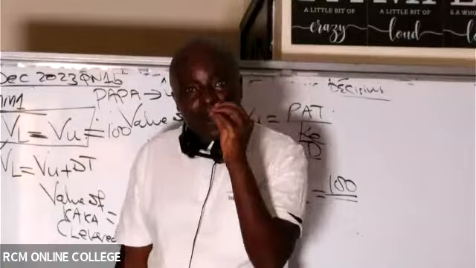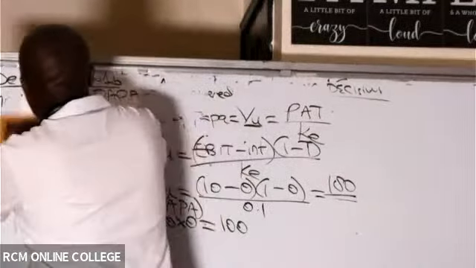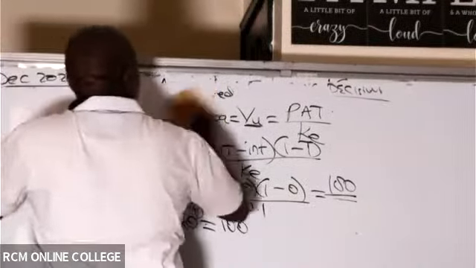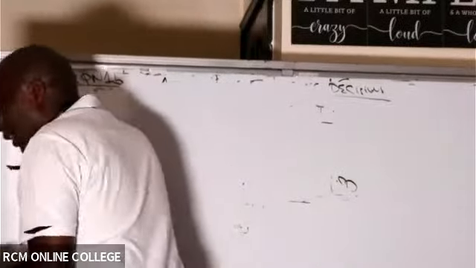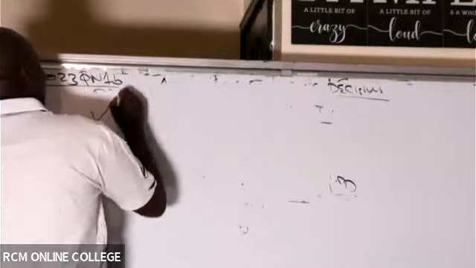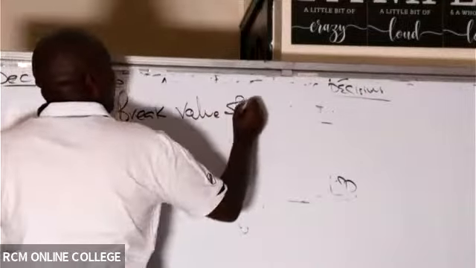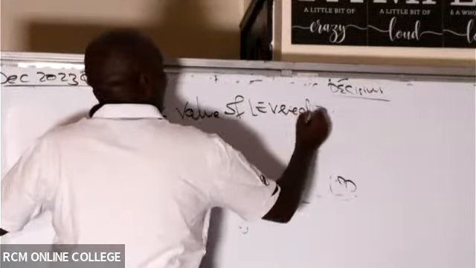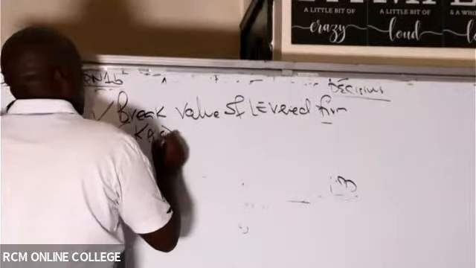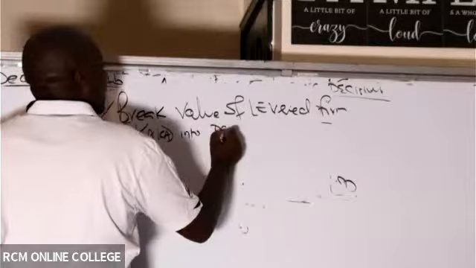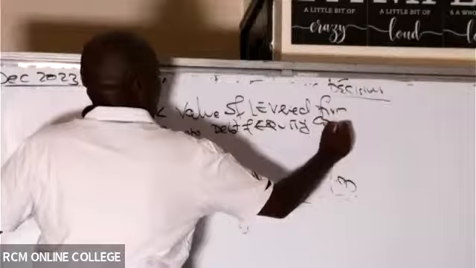You break it down into 2 components. Once you get the value of the unlevered farm, go ahead and break the value of the levered farm, which is 𝗁, into debt and equity components.